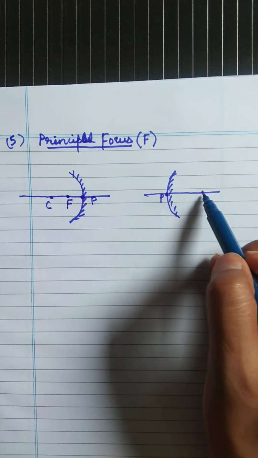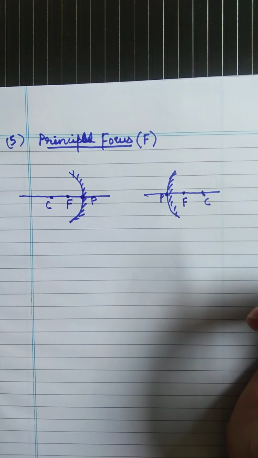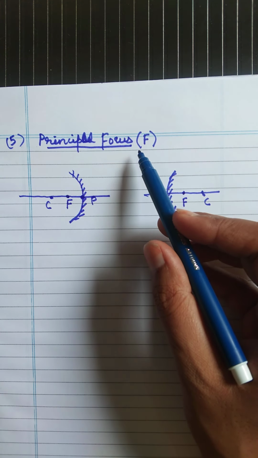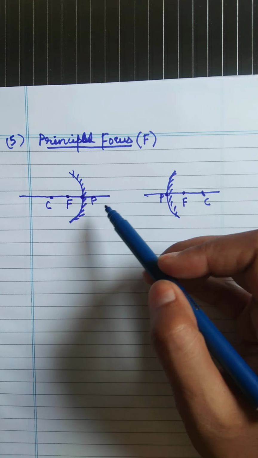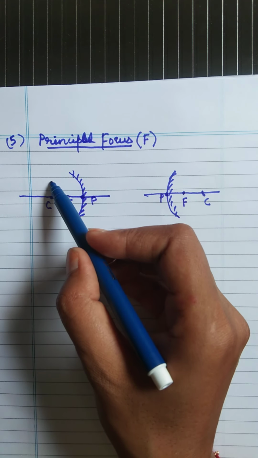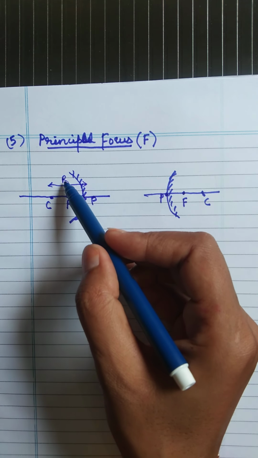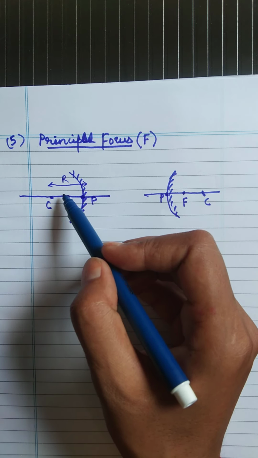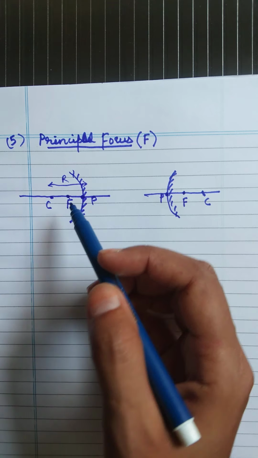The midpoint between the pole and the center of curvature is called the focus. So since this is the radius of curvature, the focus is at half, or the mid distance, of the radius of curvature.